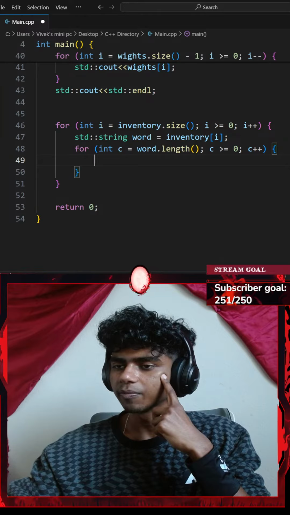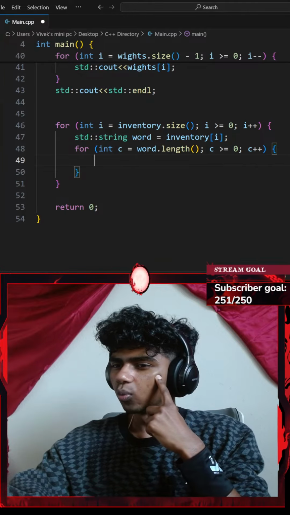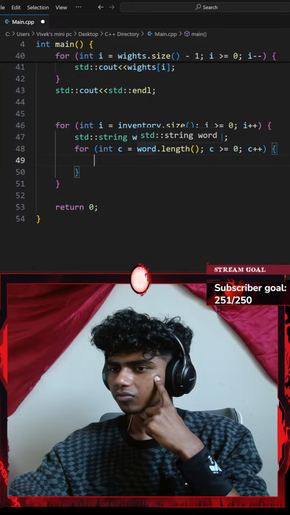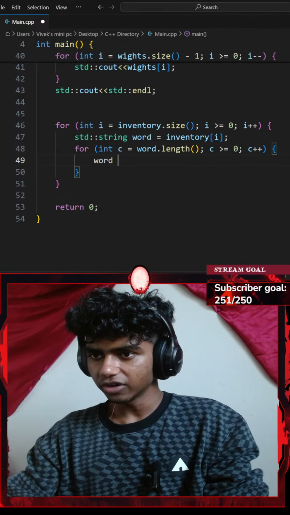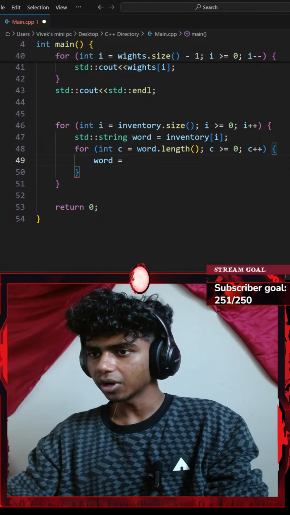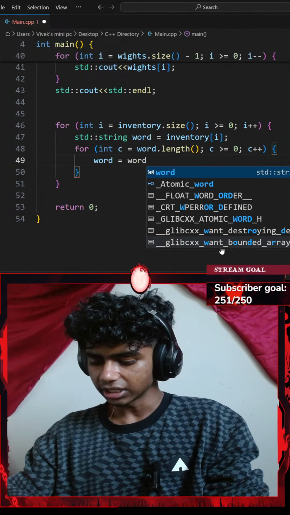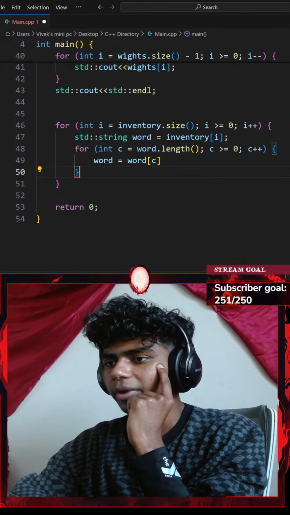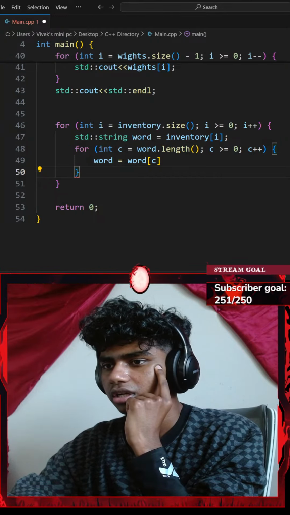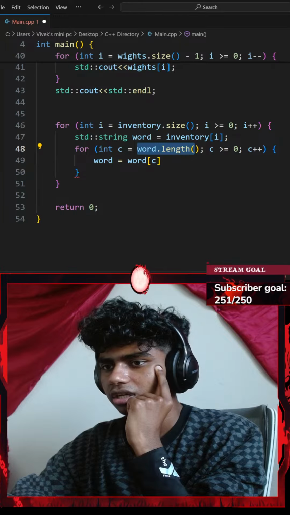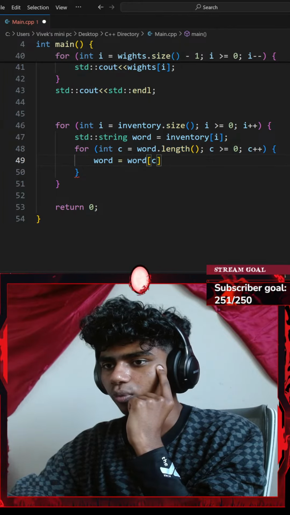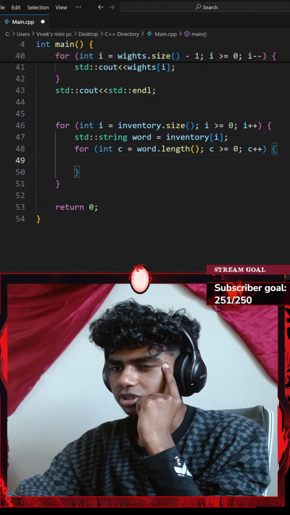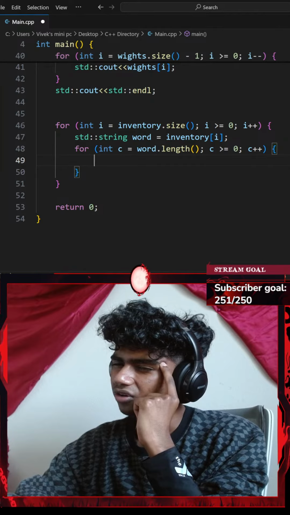So I could set my word equal to my c here. Okay, so let's do that. My word variable is going to be equal to my word at index of c. Okay, so hold up, what am I trying to do here? Because this is my word dot length. Do I need to iterate over my weight as well? So before I do this, I might go with a third for loop. Would that make sense? Would it make sense to go with a third for loop?